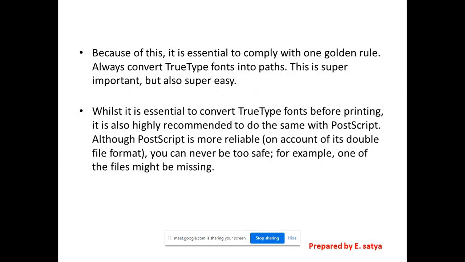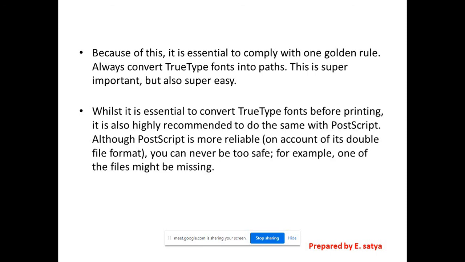Because of this, it is essential to comply with one golden rule: always convert true type fonts into paths. This is super important but also super easy. So that is the reason, if you want to use true type fonts in printing, better to convert these fonts into paths, curves. So what is that? I'll explain practically in the next class.